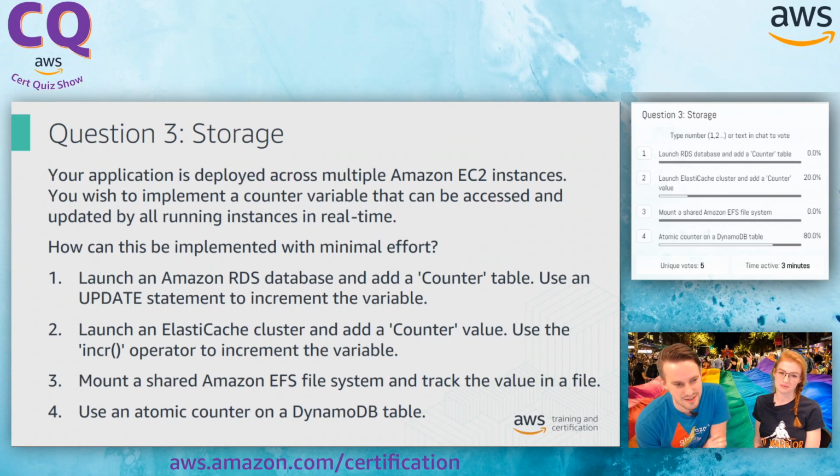And then number two is launch an Elasticache cluster and add a counter variable. Use the increment operator to increment the variable. Both of them are going to work. I can't honestly say that I haven't done both of these in my career. Full disclosure, these are both possible options, but I'm still not seeing the kind of stuff I want to see yet. So let's keep going, because cache is not designed for primary data storage. That's one of the reasons I'm not all about this one, even though, as you say, it probably would work for a while. And then number three is mount a shared EFS file system and track the value in a file.